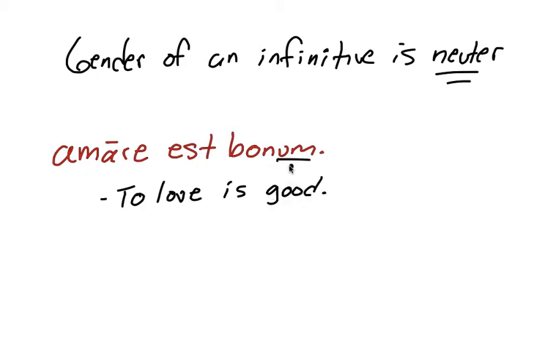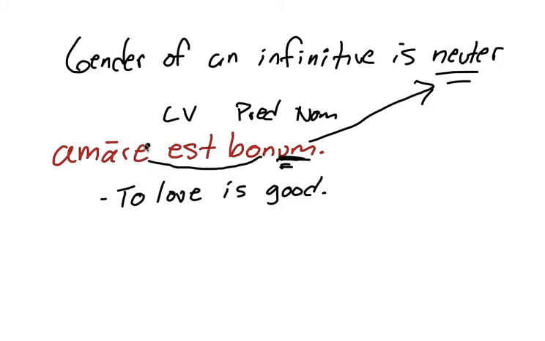Okay, notice how bonum is neuter because the gender of the infinitive is neuter, right? This is a linking verb, and that means that bonum is a predicate nominative, and the reason why it's neuter is because it has to match the gender of the infinitive, which is, of course, neuter. Okay, so sometimes you'll see this and just know that the infinitive is going to be neuter in gender if you have to use a predicate nominative with it.